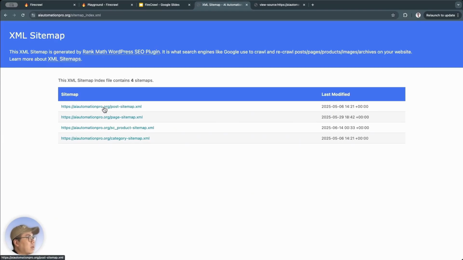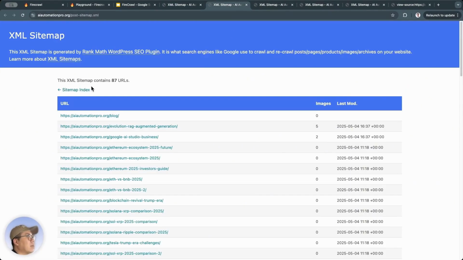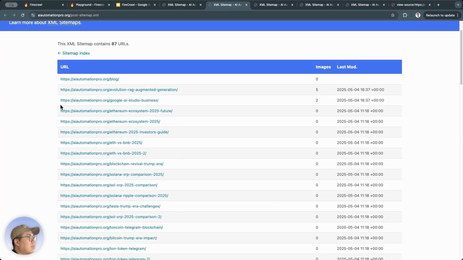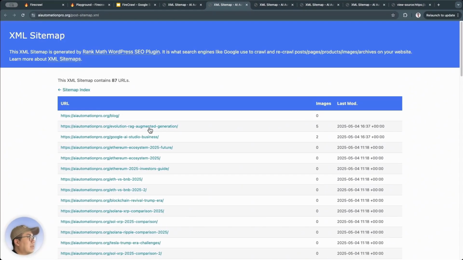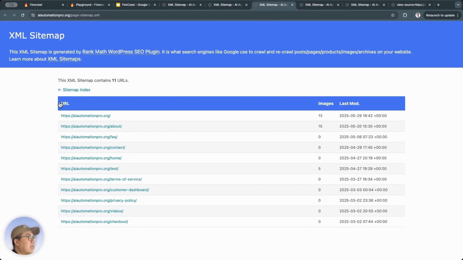Now I can quickly go in to show you what's inside this sitemap. For example, the post sitemap: this is all the blog posts on my website, the URLs of all these posts. And for page, these are the pages on my website: About, FAQ, contact, home, then terms of service, etc. There are 11 pages in total.